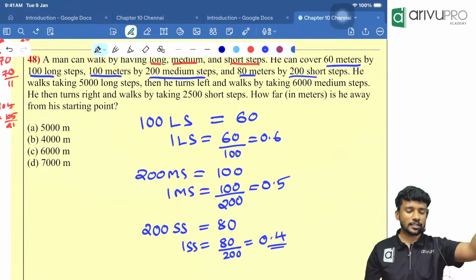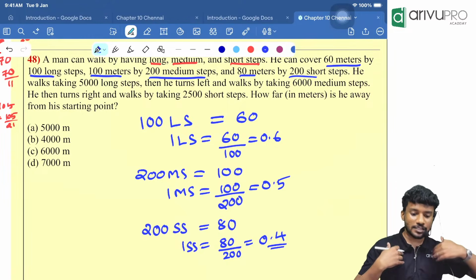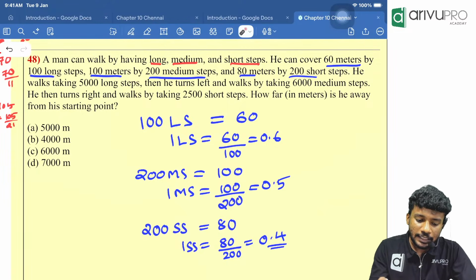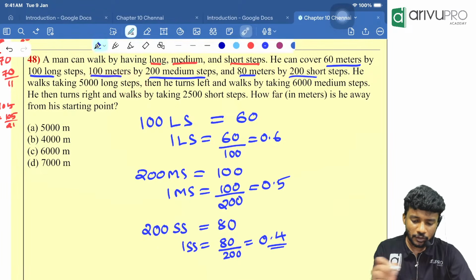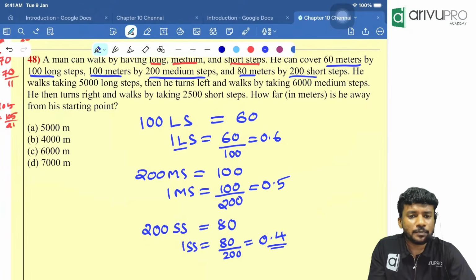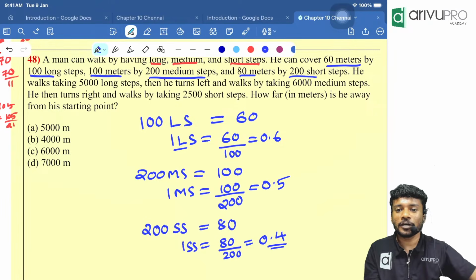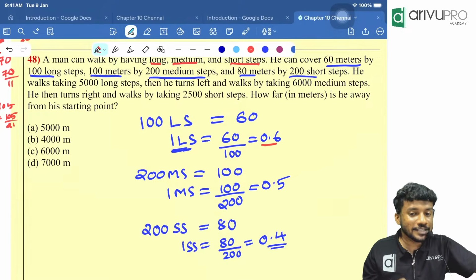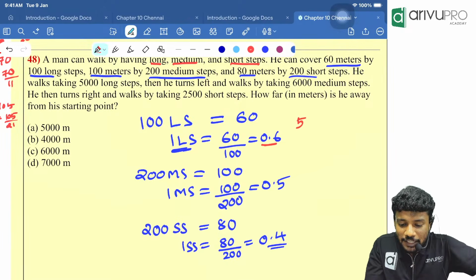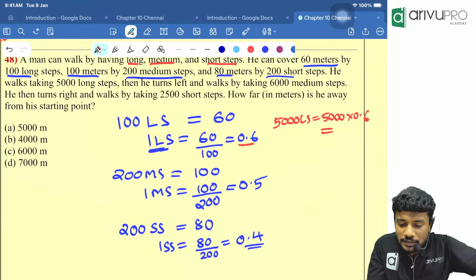We have one long step, one medium step, and one short step value with us. Then they are telling he walks taking 5,000 long step. Now people, one long step is 0.6. Similarly, one Kit Kat is 5 rupees, then 100 Kit Kat will be 5 into 100. Can anyone tell me then 5,000 long step will be how much? 5,000 into 0.6. How much is the answer?